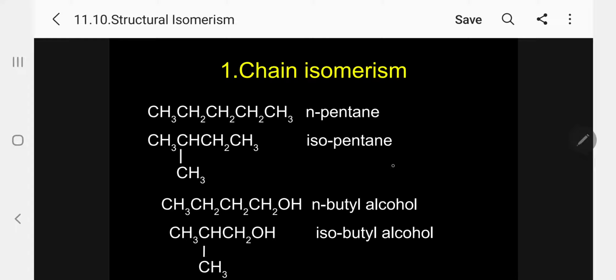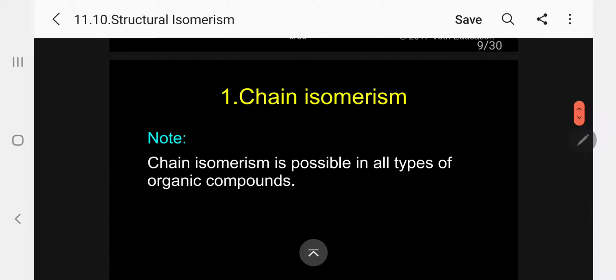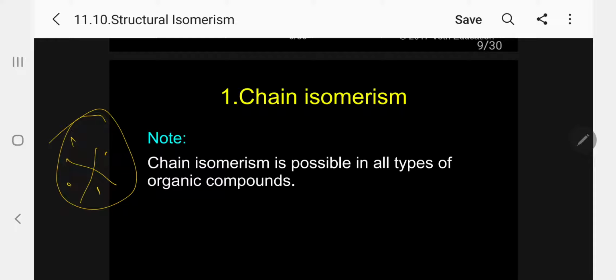Kindly follow the specific example. So the important information I want to give is here. This is the most important for competitive point of view. Chain isomerism is possible in all types of organic compound. Please follow. Chain isomerism is possible in all types of organic compound.